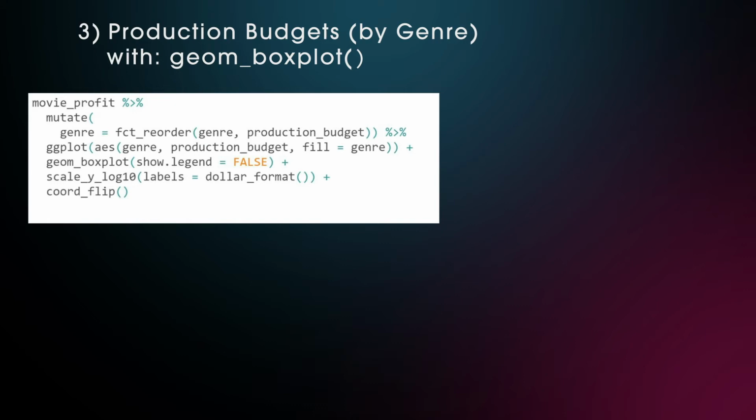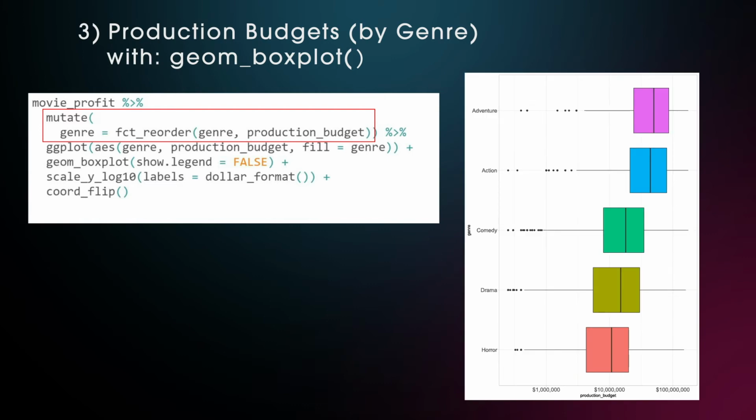Within mutate, we apply the fct_reorder to sort the genre from highest to lowest production budget, put the genre on the x-axis and the production budget on the y-axis, use coord_flip to make the genre more readable, and use geom_boxplot to preserve some of the distribution information. The log10 scale will be applied again.